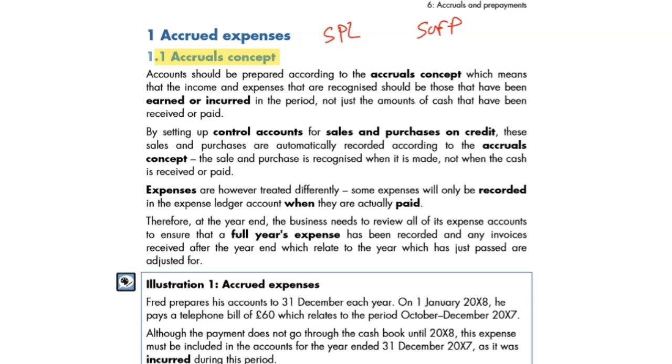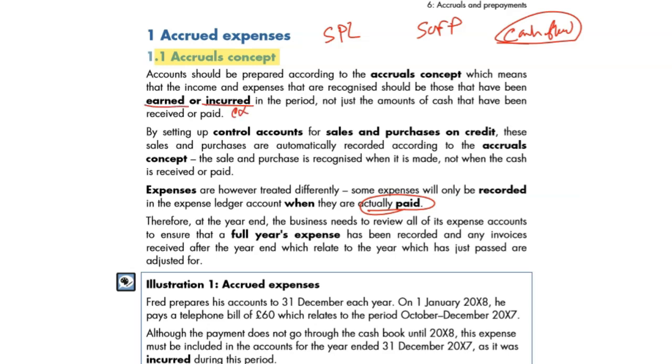Well, people, then what is the cash basis? You know the cash flow. Not in Level 3, it is in Level 4, cash flow statement. Well, you have done the cash book. Cash book or cash flow is based on a cash basis. But accruals means here they're going to say whether you have received or not, whether money paid or not. No matter, as soon as it has incurred or you have earned.